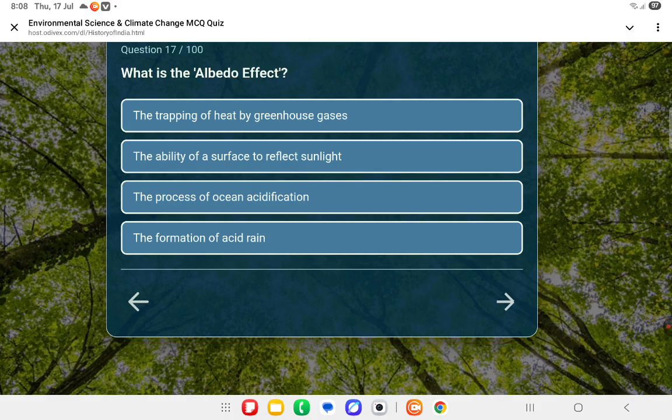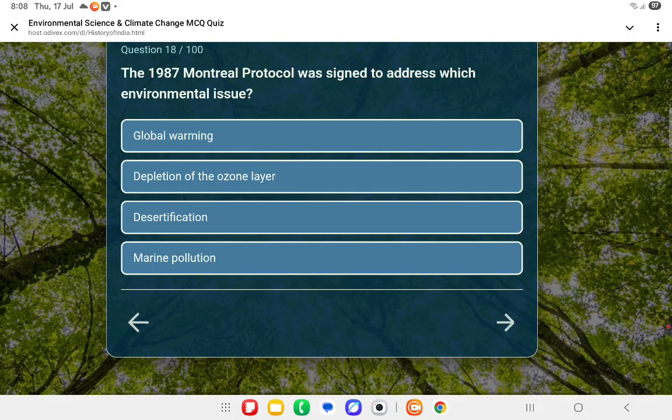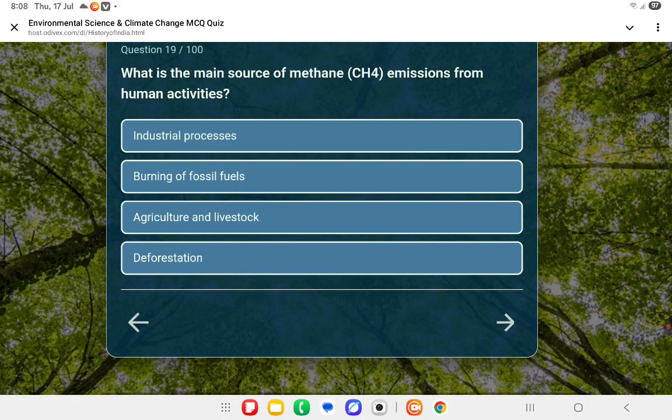नेक्स्ट क्वेश्चन, व्हाट इज द एल्बेडो इफेक्ट? एल्बेडो इफेक्ट का मतलब क्या होता है? It is the ability of a surface to reflect sunlight. Next question: the 1987 Montreal Protocol was signed to address which environmental issue? That's depletion of the ozone layer.